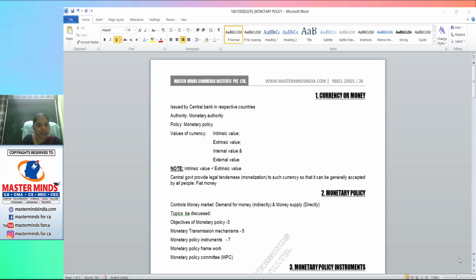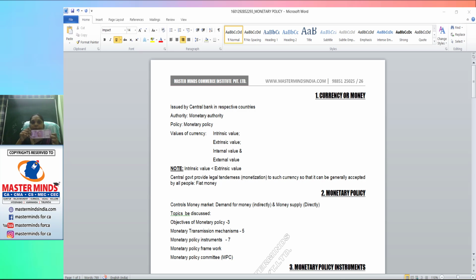I'll show you what is intrinsic. This is the Indian national rupee currency, and this is a denomination of 2000 rupees. What is the intrinsic value of this currency? The paper value of this currency will be treated as intrinsic value. If it is a coin, you have to consider the metallic value. And what is the extrinsic value?